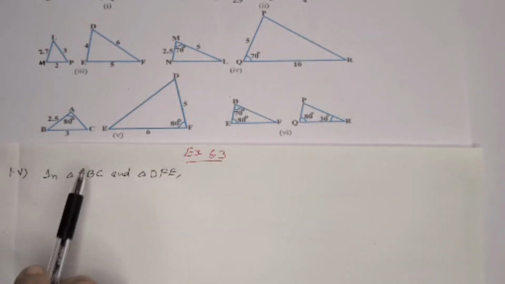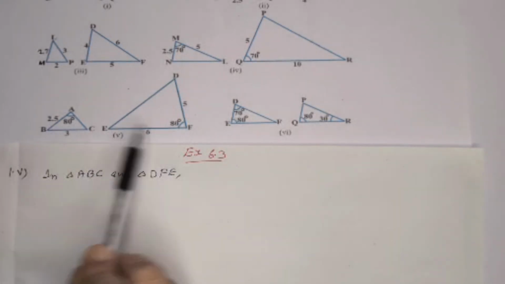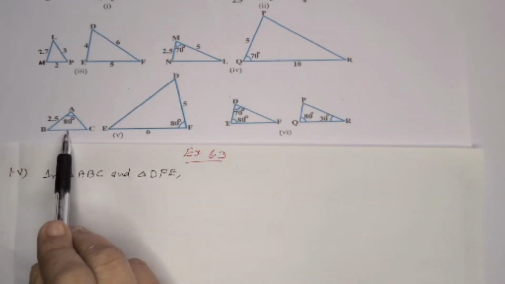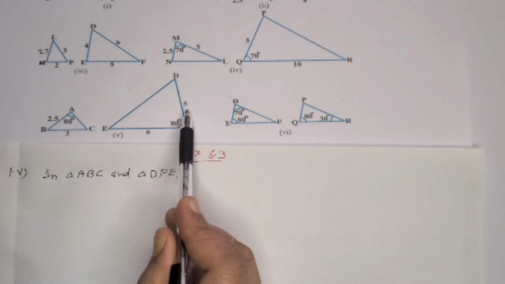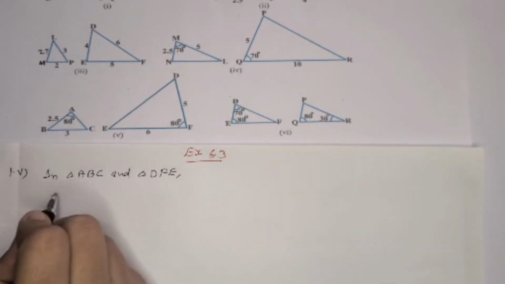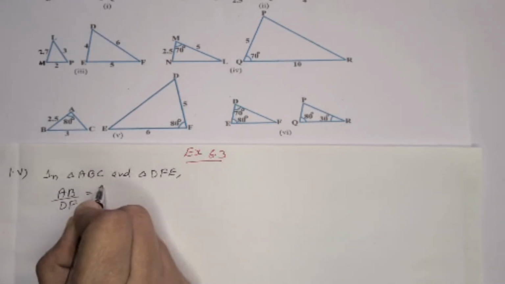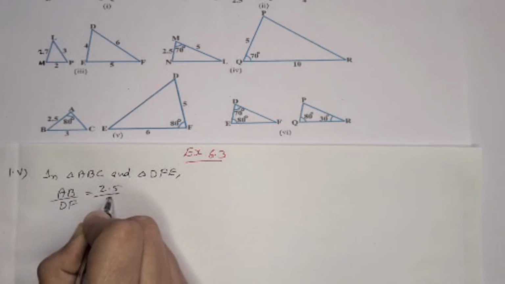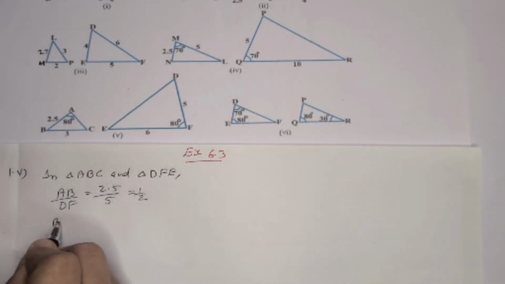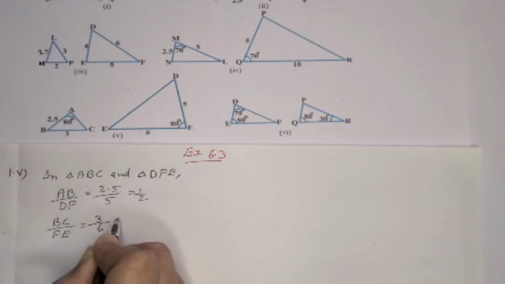Here in the fifth one, two sides are given and one of the angles also, but we have to look at whether it is the corresponding angle or not. For that we can consider triangle ABC, and according to the side order 2.5, 5, 3, 6, we can take this order DFE. We are writing AB by DF, which is equal to 2.5 by 5, is equal to 1 by 2. Then BC by FE is equal to 3 by 6, 1 by 2.